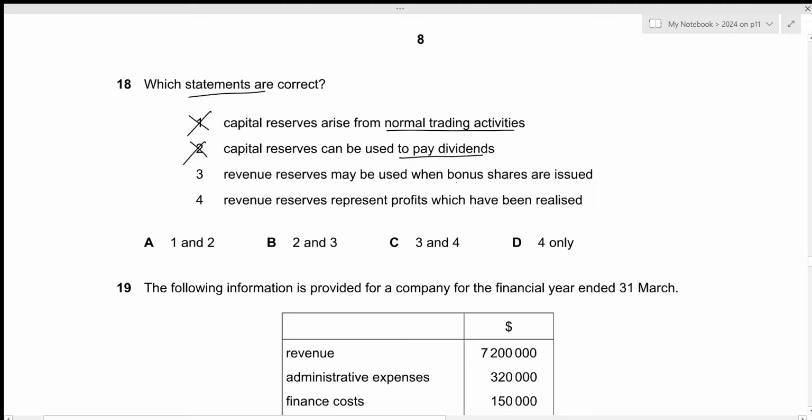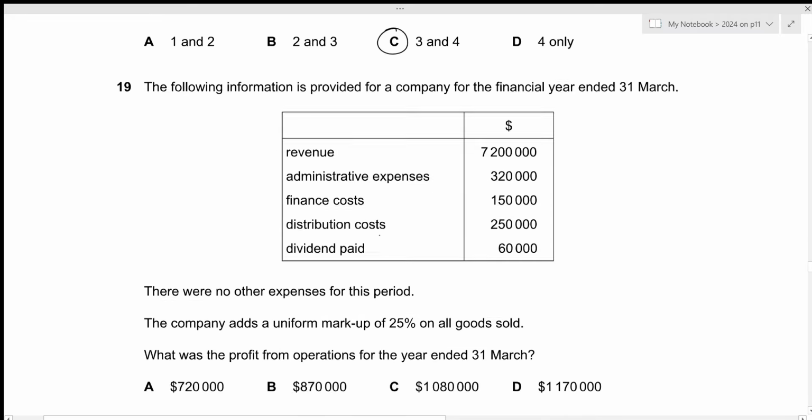Revenue reserves may be used when bonus shares are issued. That is true, but we will first start with the capital reserves. And if the capital reserves are not sufficient, then only we use the revenue reserves. So 3 is correct. Revenue reserves represent profits which have been realized. That is true, because the major revenue reserve is our retained earnings, and retained earnings is just the accumulation of profit for the year. So the correct answer should include 3 and 4, which is given by option C. That's all for the 18th question. Let's move towards the next one.